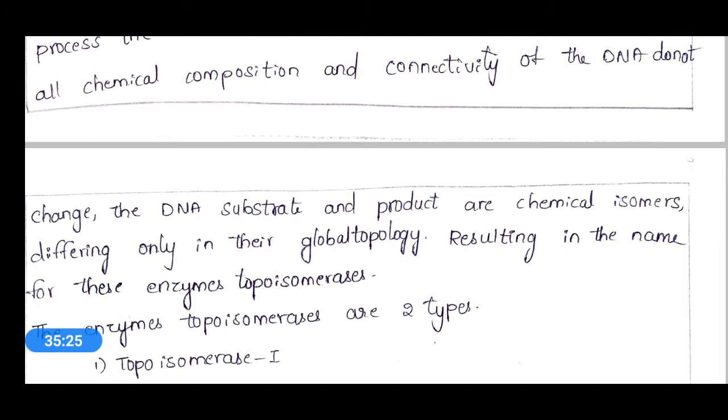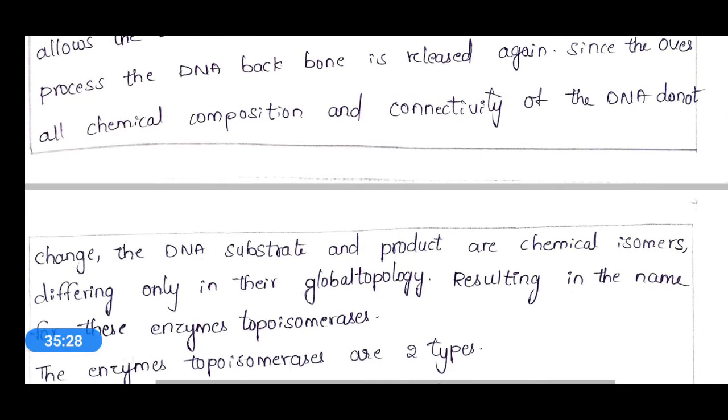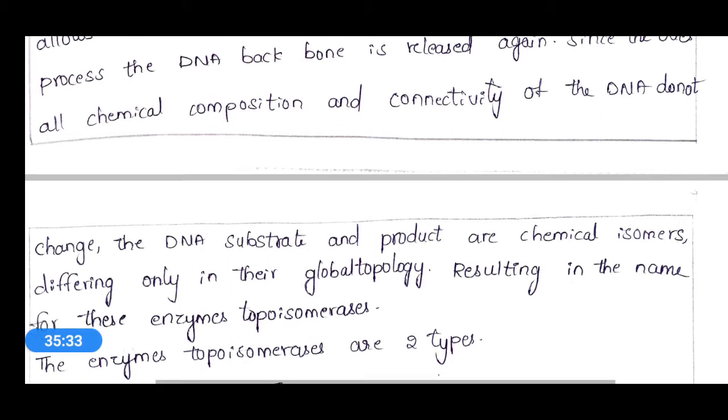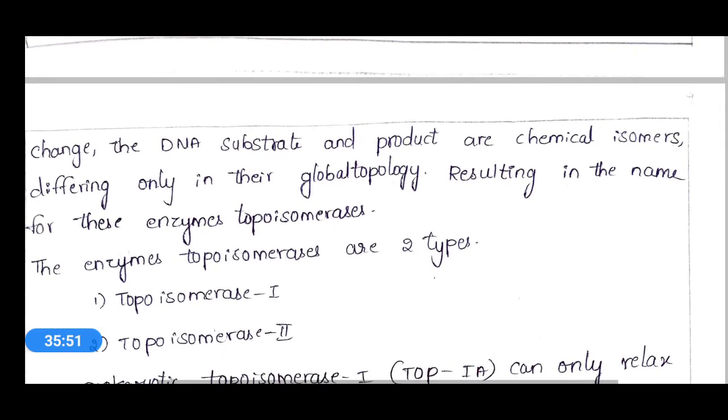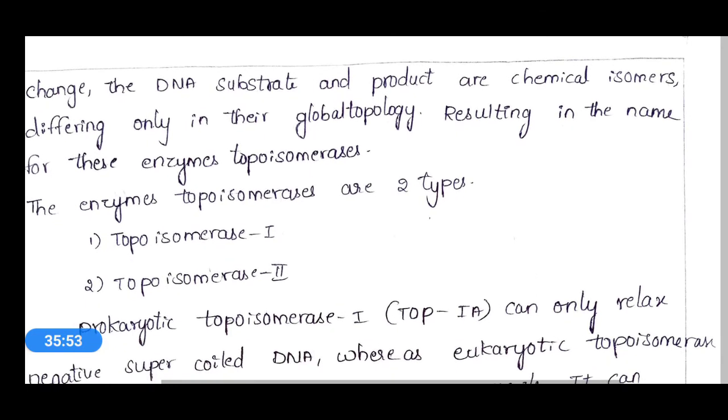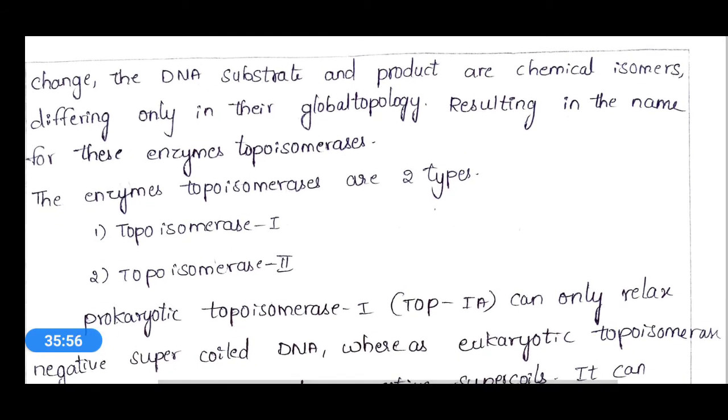Okay, that means based on the overall chemical composition and connectivity of the DNA, this DNA will not change in its chemical composition or in connectivity. The DNA substrate and product are chemical isomers and they only differ in the global topology, and this resulted in the name of these enzymes, topoisomerases. That's why, as this will show difference only in the global topology.